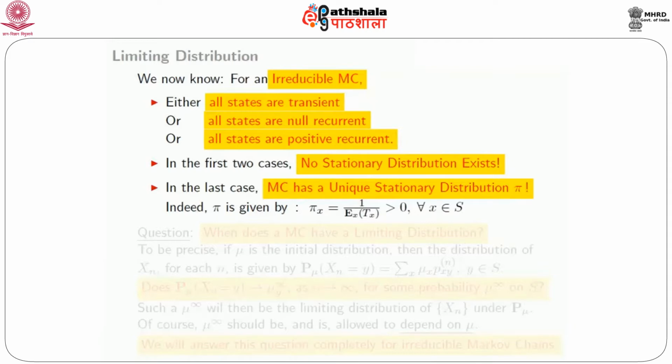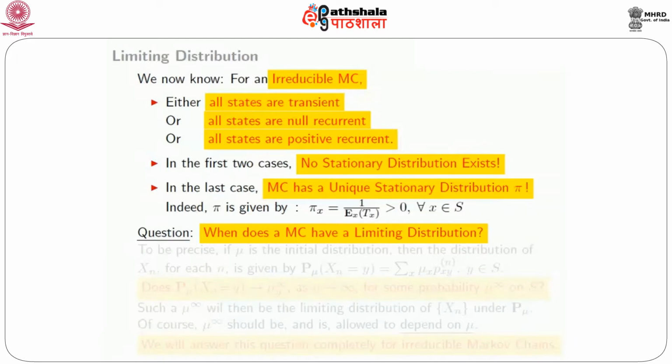So far as stationary distribution is concerned, this is the situation for an irreducible Markov chain. We'll come to non-irreducible Markov chains later, but we've completely solved the issue of existence, uniqueness, etc. of stationary distribution for at least irreducible Markov chains. But we're going to turn to a new question now, something that we've encountered and mentioned before. When does a Markov chain have a limiting distribution?